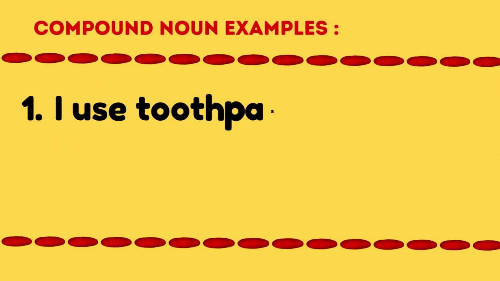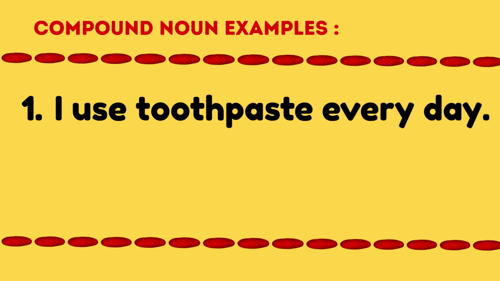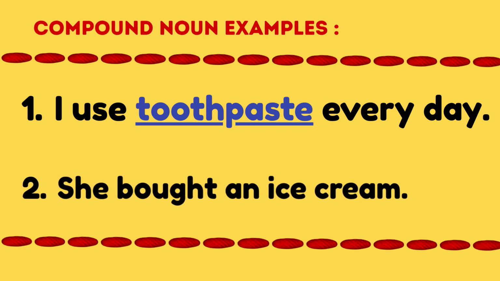I use toothpaste every day. Here, tooth plus paste becomes toothpaste. She bought an ice cream. Here, ice plus cream becomes ice cream. So, toothpaste and ice cream are compound nouns.